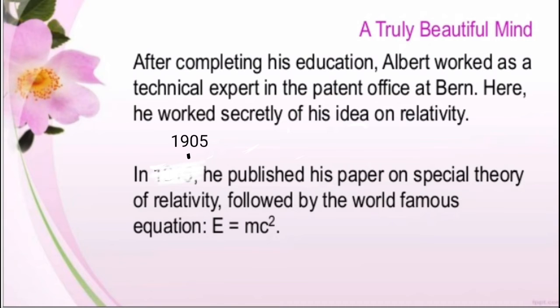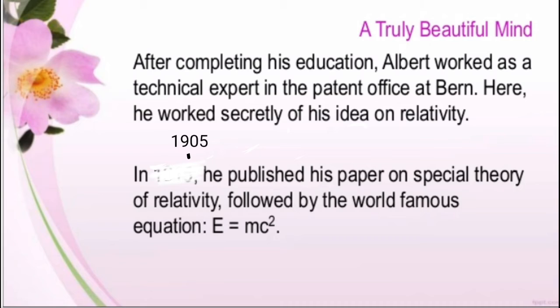So I've told you that after completing his education, he worked as a technical expert in patent office at Bern, and he also worked secretly on relativity theory. And in 1905, he published his paper on special theory of relativity, followed by the world famous equation E is equal to mc square. So basically, he invented this world's most famous formula, which describes the relationship between mass and energy.